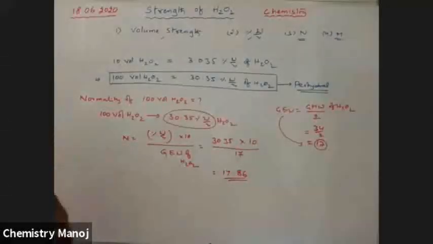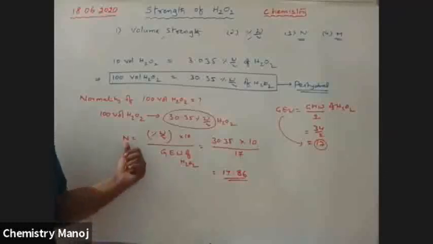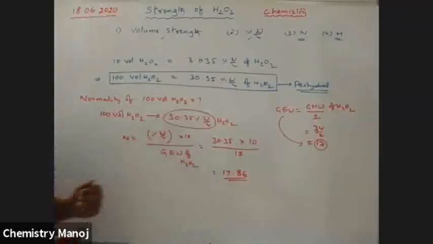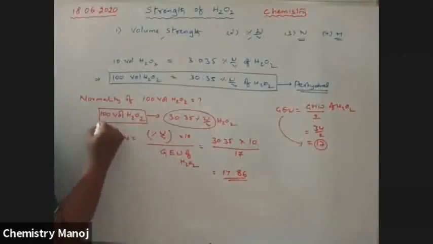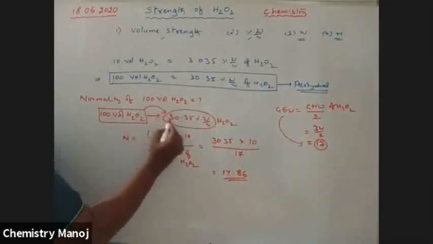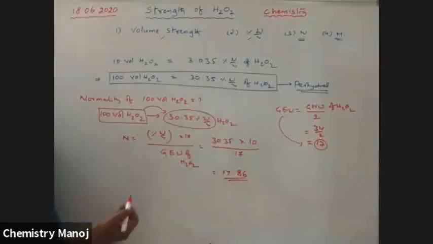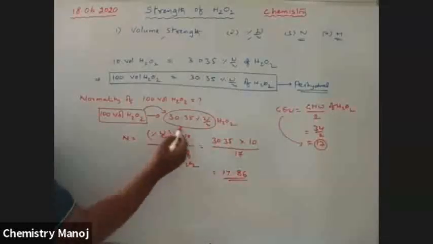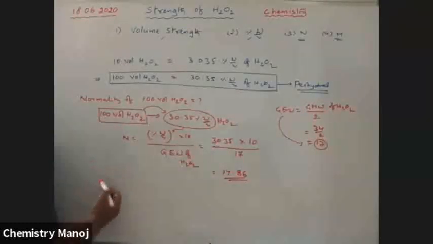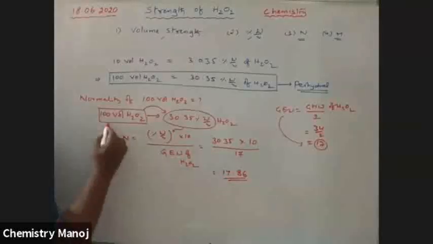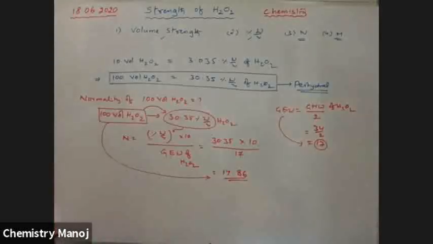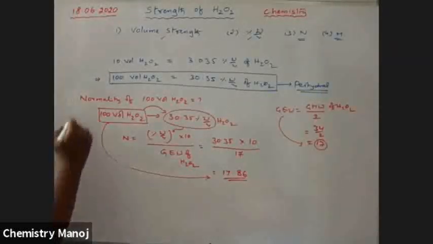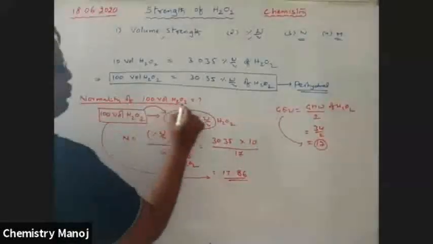So my dear boys, 100 volume H2O2 is nothing but 30.35 weight by volume, and that weight by volume is used here. Therefore, we get the normality. Therefore, the normality of 100 volume H2O2 is this much. This is the way to calculate the normality of H2O2.